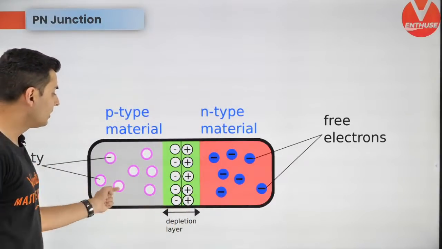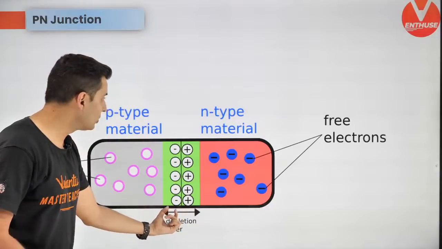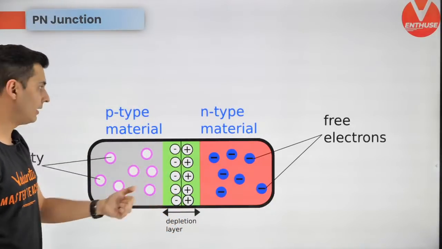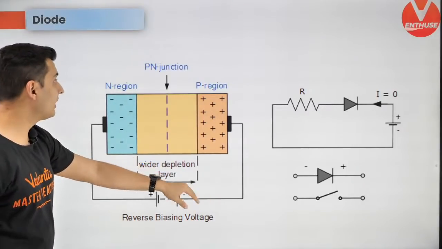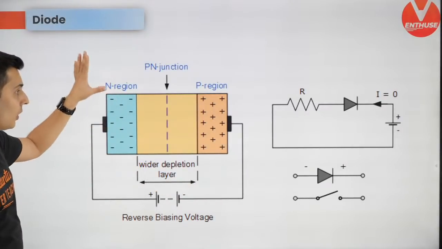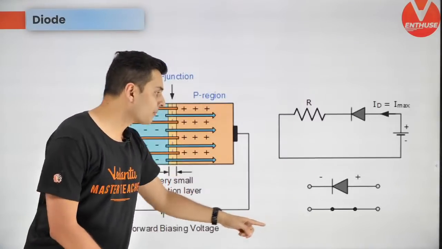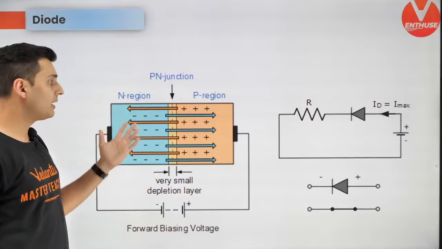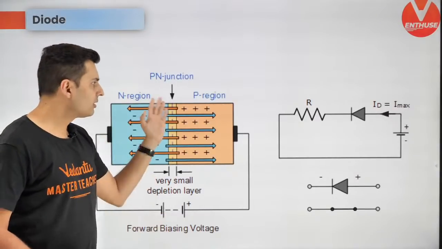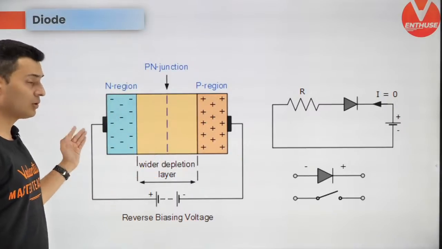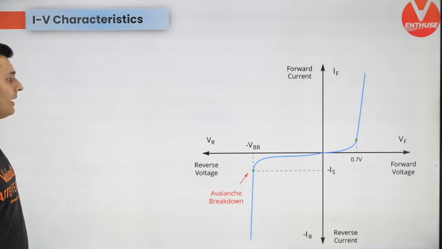And lastly, depletion zone is one thing you should learn. Depletion zone and the drift current and the diffusion current. And you should also see that in forward bias, the diode behaves like a wire. And in the reverse bias, it does not behave like a wire. It behaves like an open switch. This is right now in forward bias. The previous one is in reverse bias. So it conducts electricity only in one direction.